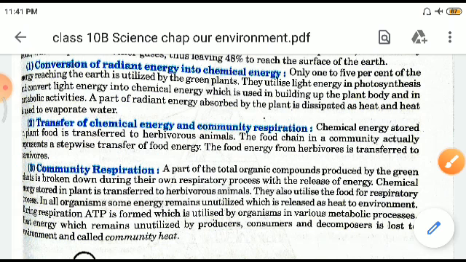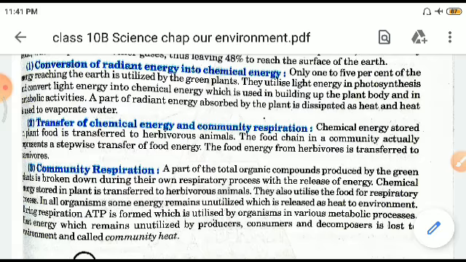Now, what is it? A part of the total organic compounds produced by green plants is broken down during its own respiratory process with the release of energy. Chemical energy stored in plants is transferred to herbivorous animals. They also utilize the food for respiratory purposes. In all organisms, some energy remains unutilized, which is released as heat to the environment. During respiration, ATP is formed, which is utilized by the organism in various metabolic processes.